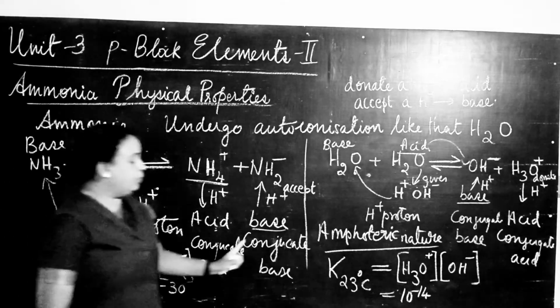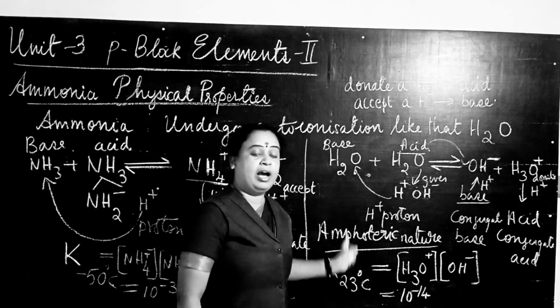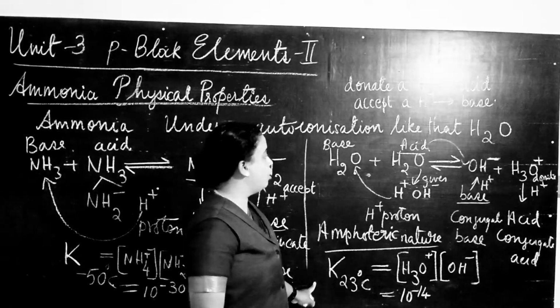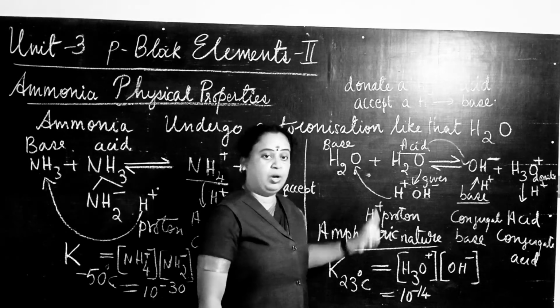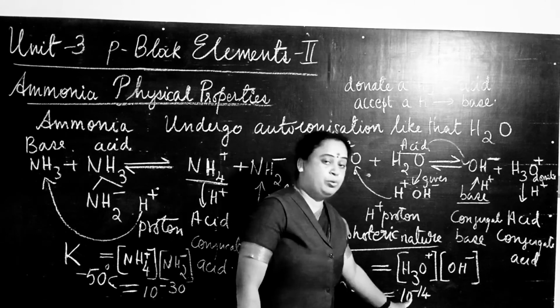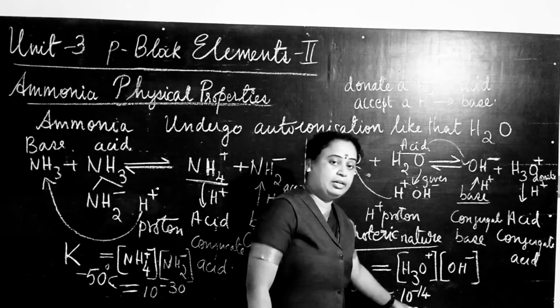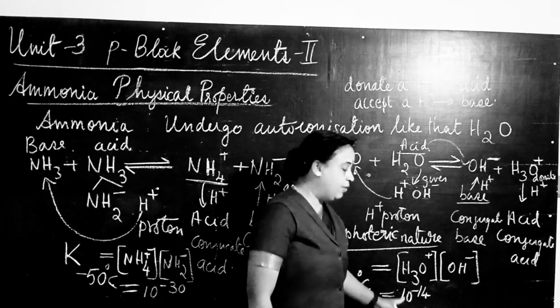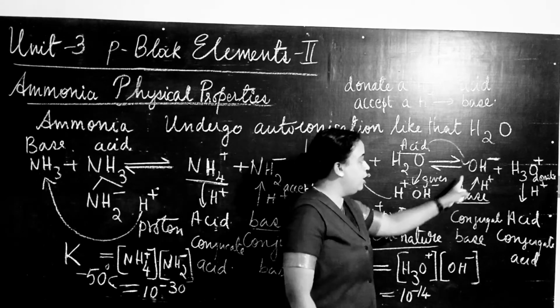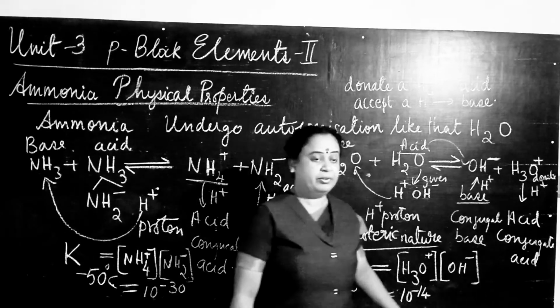30. Likewise, at 23 degrees Celsius, the ionization constant for the autoionization of water is 10 to the power minus 40. This is a calculated value, based on the concentration of the products, H plus ion and OH minus ion.